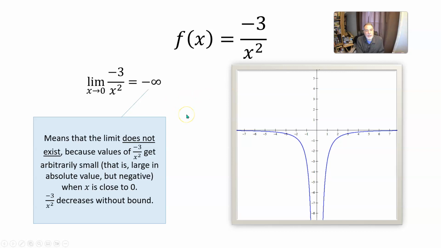And so we can say that the limit as x approaches 0 of this function, -3 over x squared, is -infinity. Again, that doesn't mean the limit exists. That means the limit does not exist because the values of that function get arbitrarily small. That is, large in absolute value, but negative when x is close to 0.